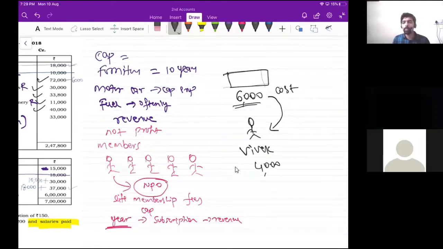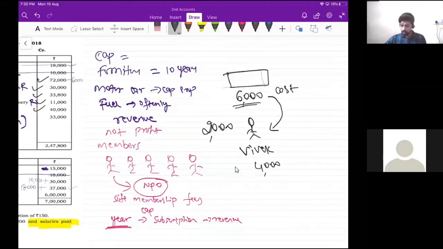So now you tell me whether did I make profit on this or did I suffer loss? Very good, right? I suffer loss here, right? And the loss amount is 2,000 rupees. I made negative profit here. Negative profit matlab loss.